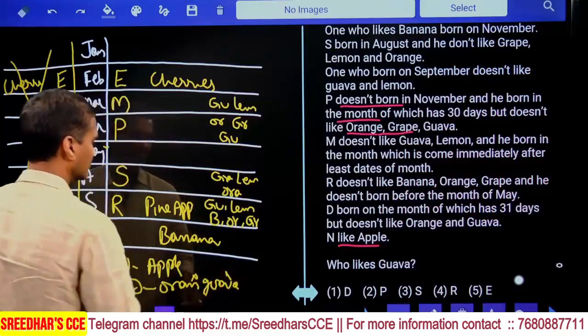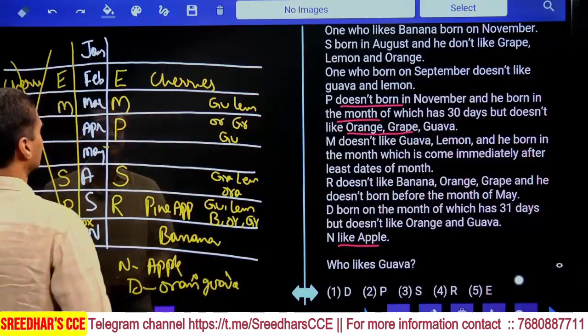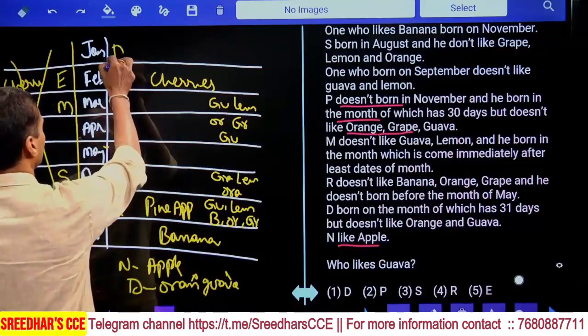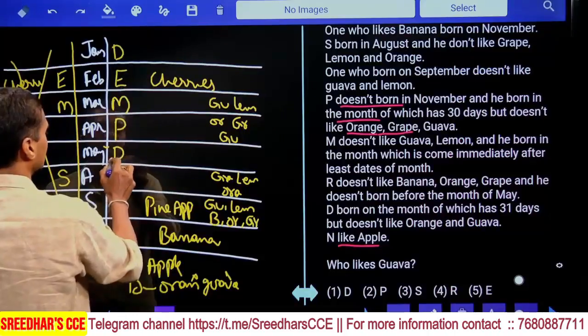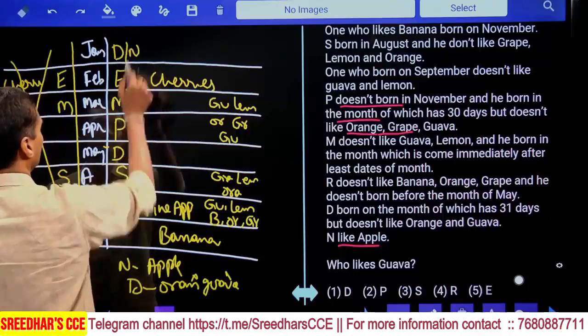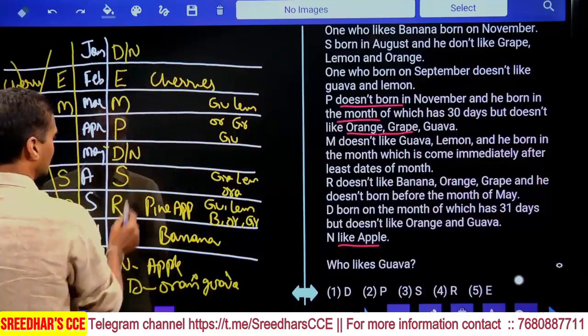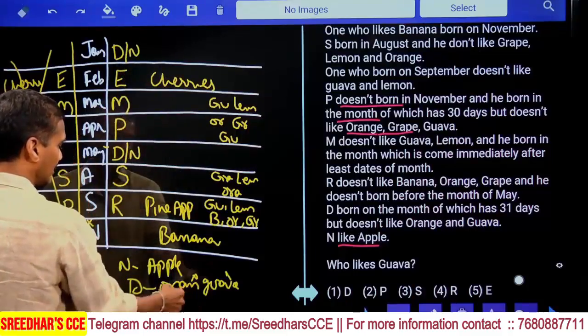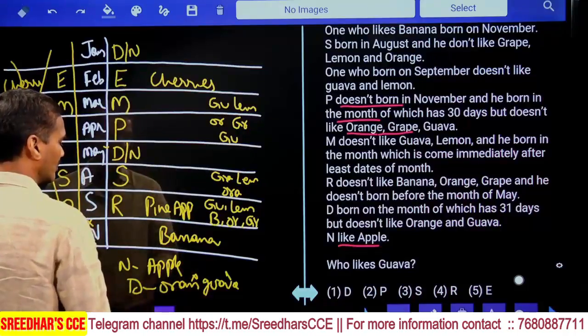Person D was born in the month of 31 days. 31 days means D can be here, or D can be here, two possibilities. And N likes apple, N can be here or N can be here, apple, isn't it? Hence N is apple and D is either orange or guava is not possible.